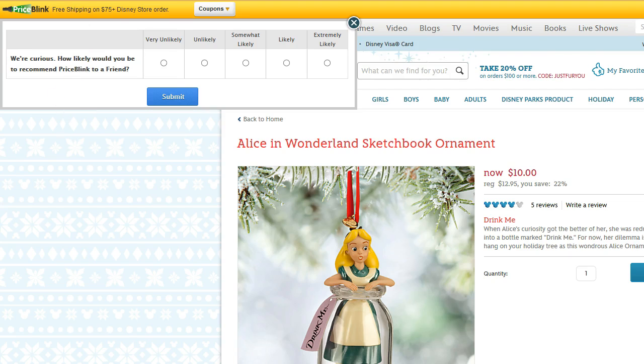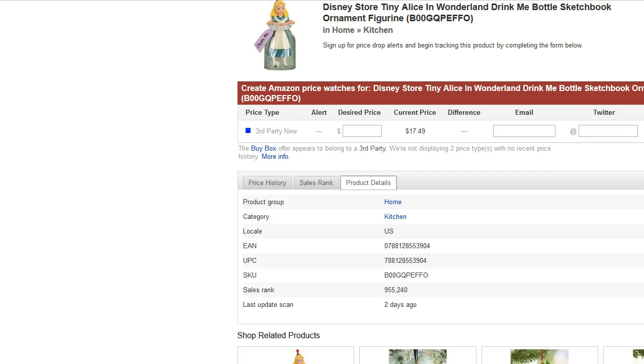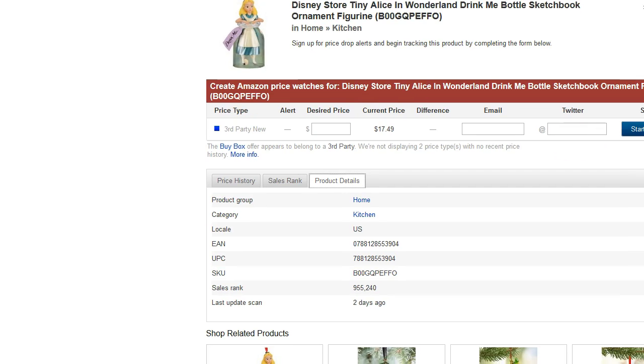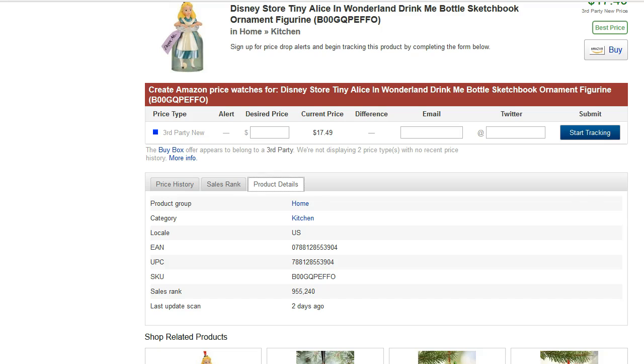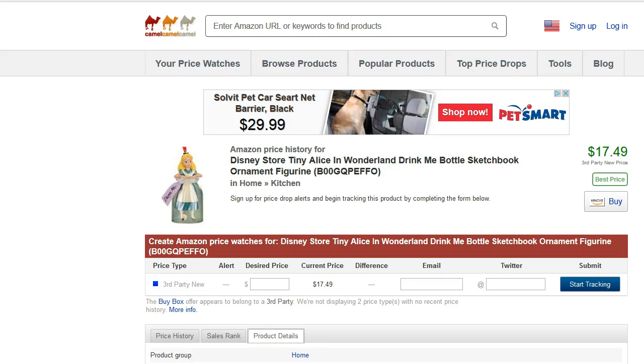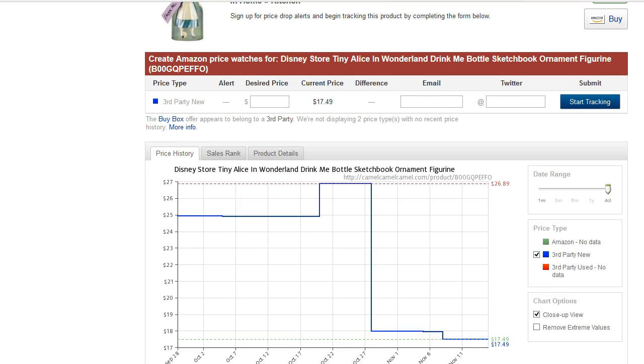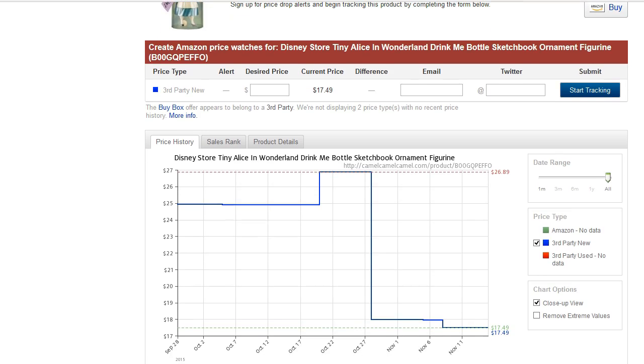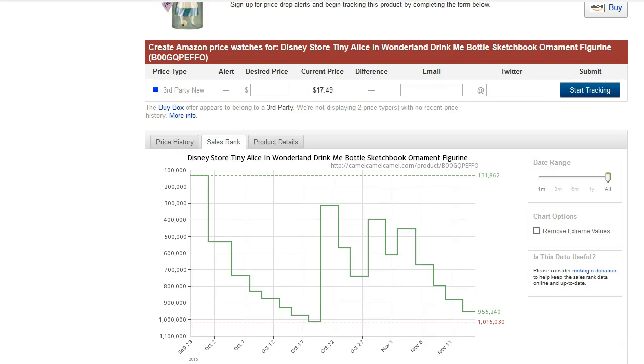Now, Camel, Camel, Camel. If you know this, it won't take long. If you don't know it, you're missing something very important. Camel, Camel, Camel, first of all, is free. Gives you all kinds of good information about the item, starting with the price history, which is very helpful. And then it gives the sales rank. And remember, the sales rank is dynamic. It moves almost by the minute.